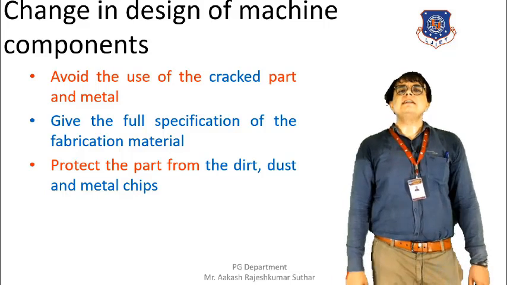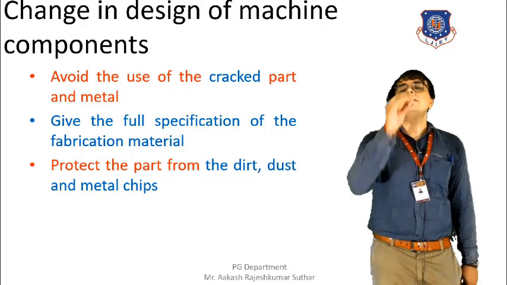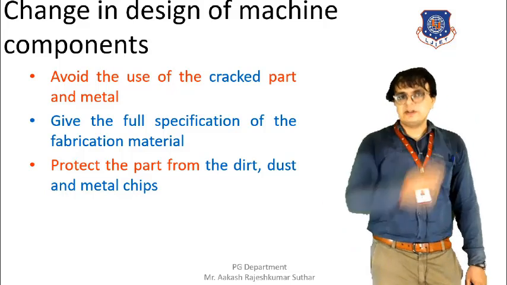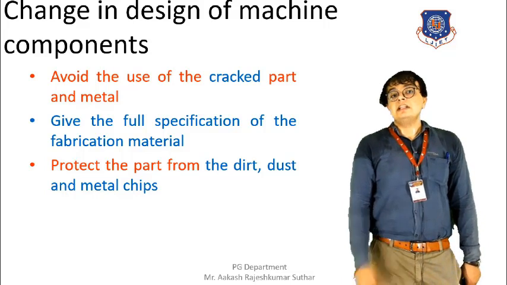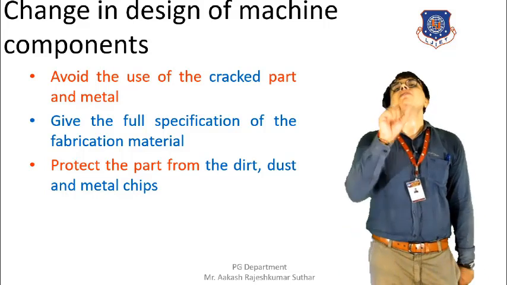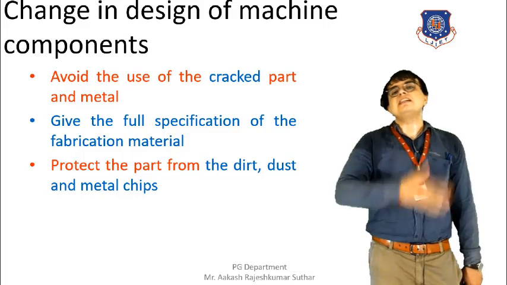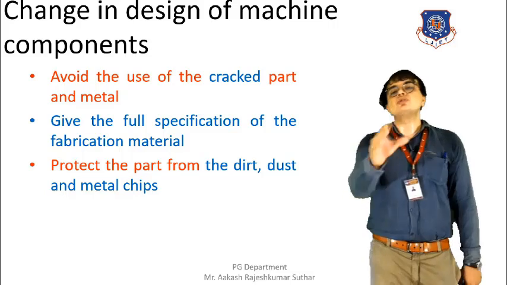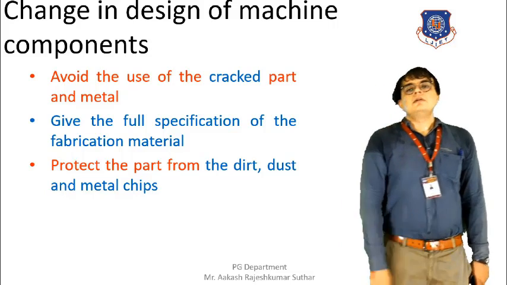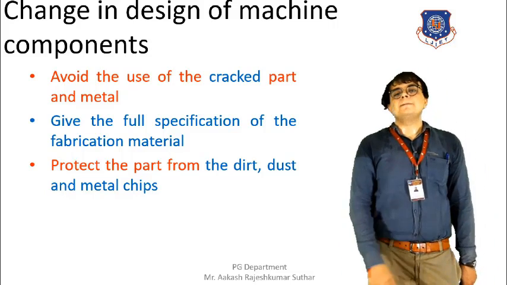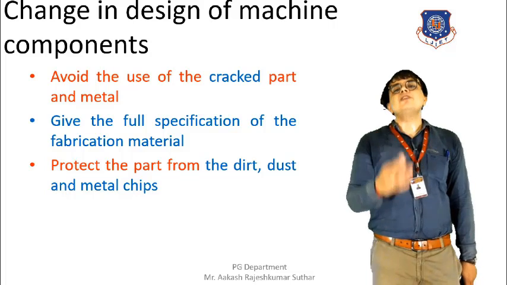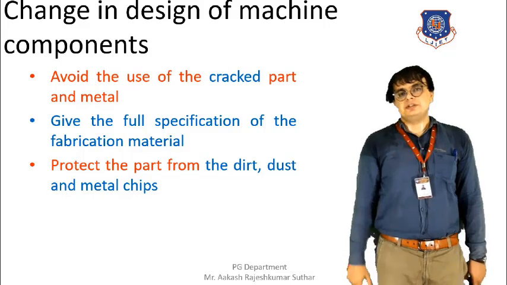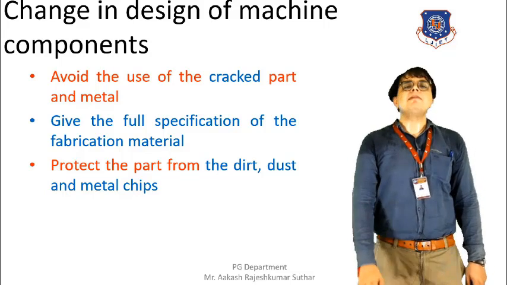Moving towards the next, that is the full specification of the material should be provided. Whatever the material that is being used for the manufacture of the machine, the specification should be provided along with it, because the person who is dealing with that machine should know what are the materials that are being used for the manufacture of that machine. And by doing so, the person who is dealing with it will take care while operating that machine, and the corrosion can be prevented.